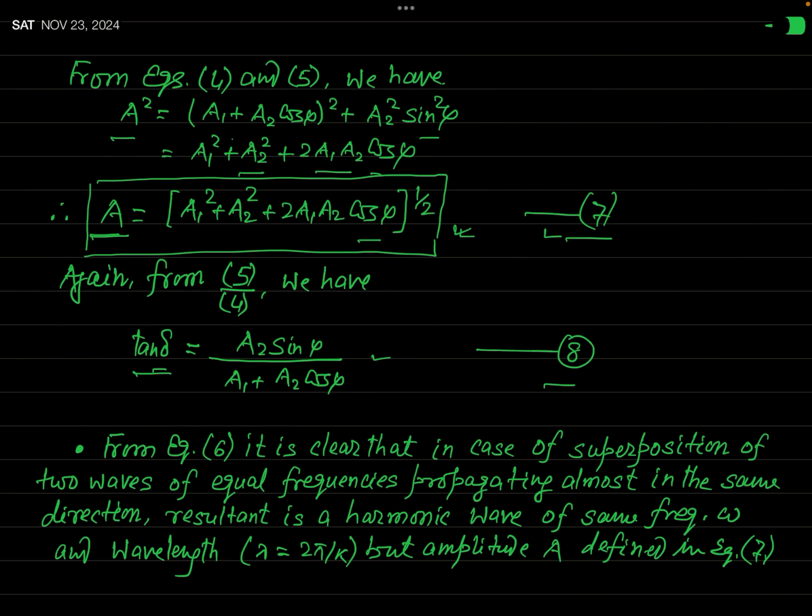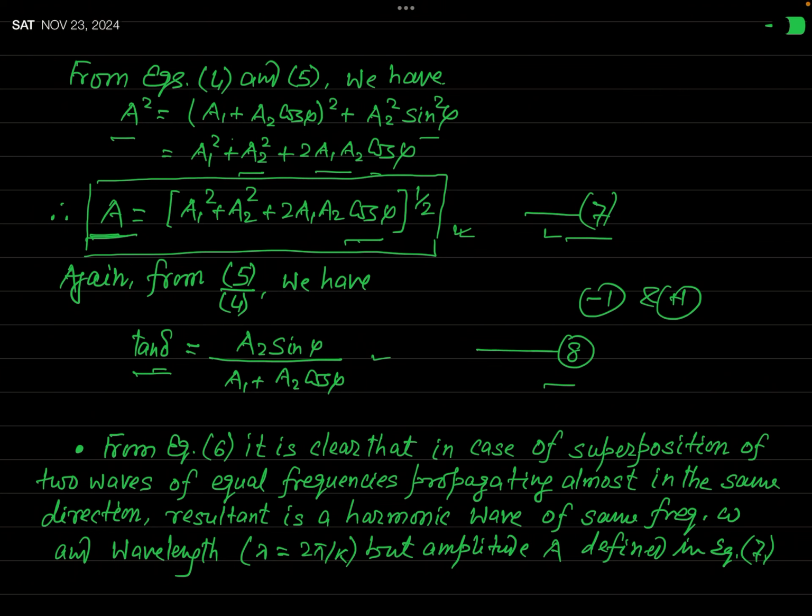In fact, as cos phi is present here, and you know cos phi is a periodic function, its period is 2 pi. After a 2 pi interval, it repeats its value, and it always varies between -1 and +1. These are the limiting values of cos phi. So definitely the amplitude of the resultant wave is not constant. It depends on the phase difference between the superposing waves.